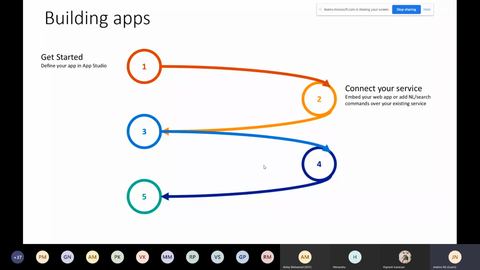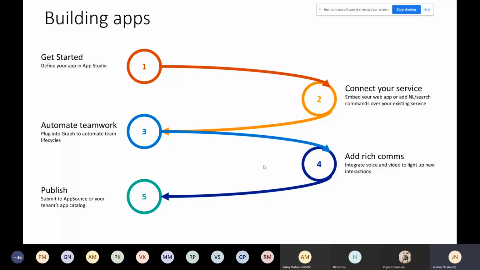Point of your developer, and then connect your service, and then you can go to automate the teamwork, whatever you want, using the Graph API. Then there's a life cycle, whatever you want to plan, and then you add the rich comments and integrate voice, video, whatever it is you want to extend. Whatever the existing application you want to extend, or you need to bring new logic behind it. Everything you can do. Finally, publish to the Azure or your tenant app catalog.